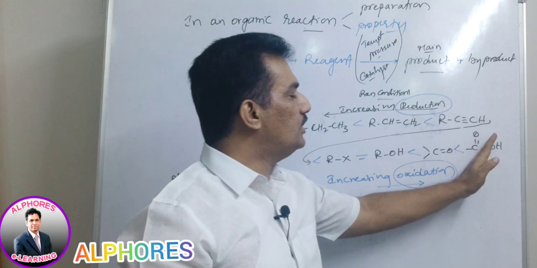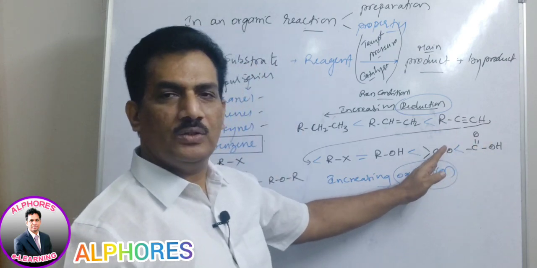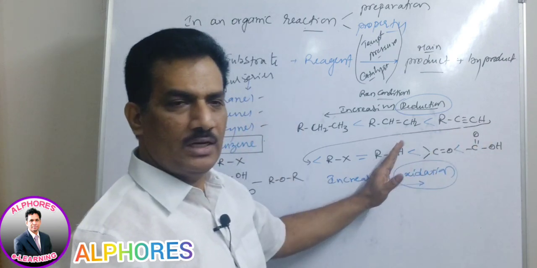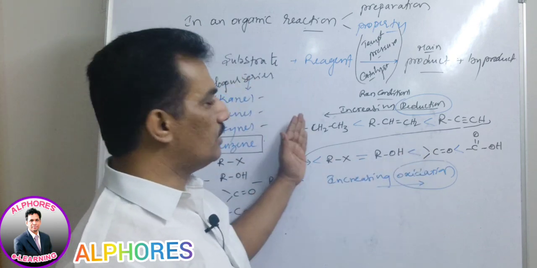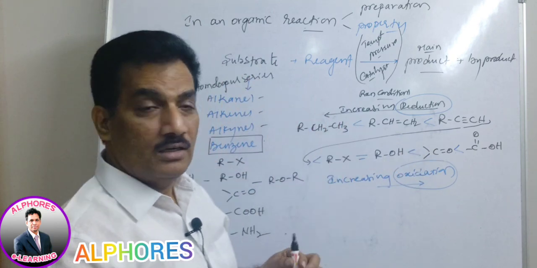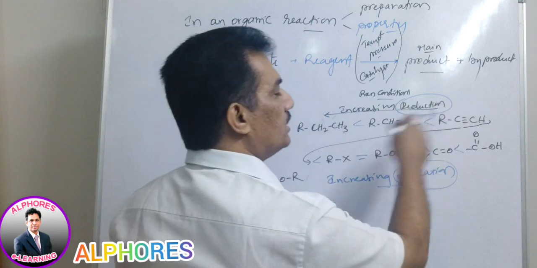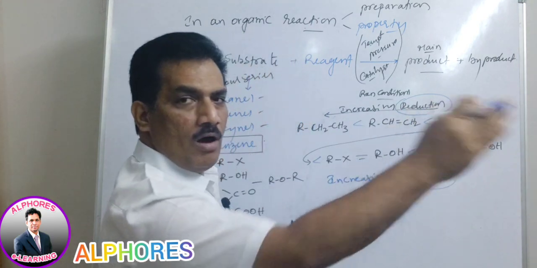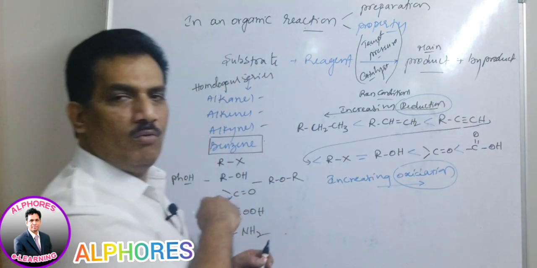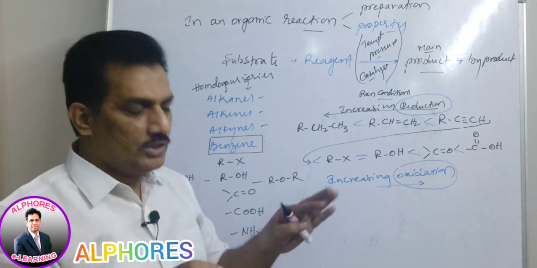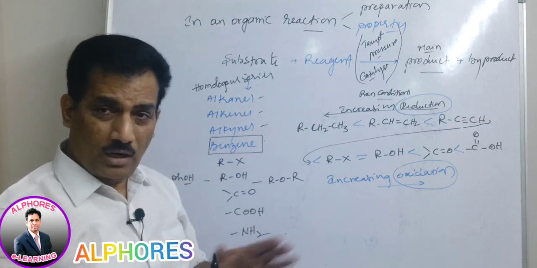Because when it is reduced it will give carbonyl. When any of these is reduced, this will give this, and when these are reduced, these are formed. Like that, one after the other, either by oxidation or by reduction, we can prepare one compound from the other compound. First you should know that process already I am giving.